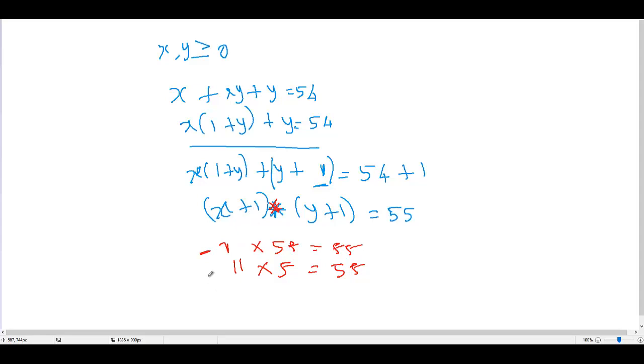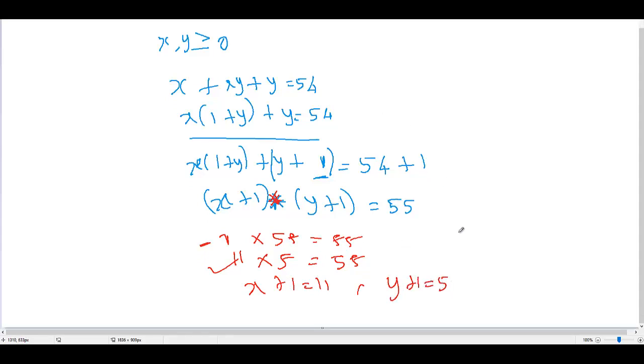Now you take this case: x plus 1 equal to 11 and y plus 1 equal to 5. When you go for this model, it is easy to identify the values. So x equal to 10 and y equal to 4.